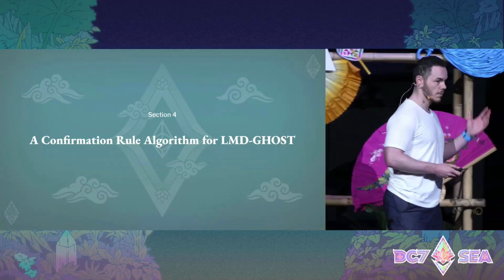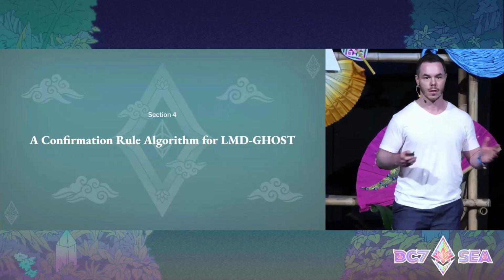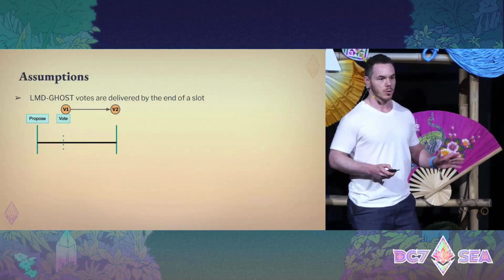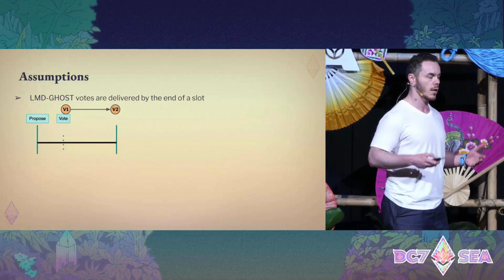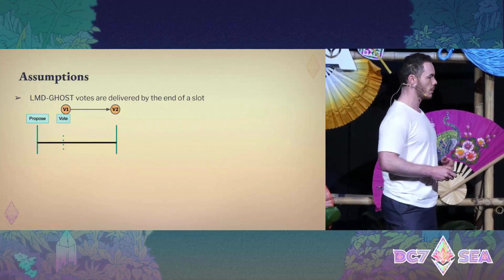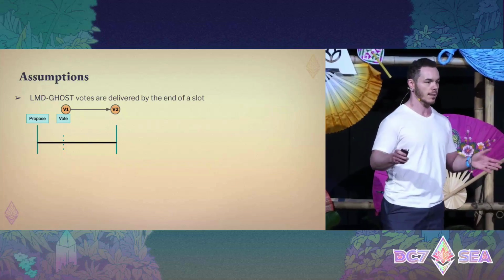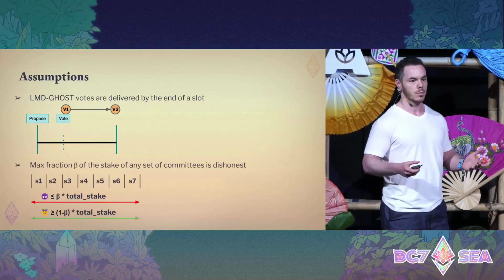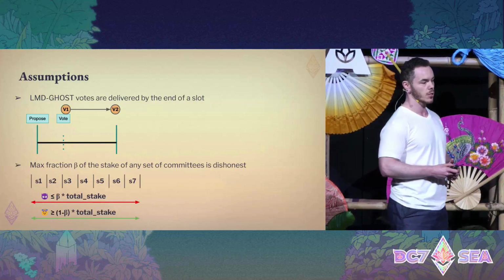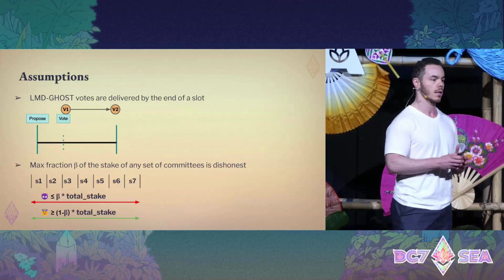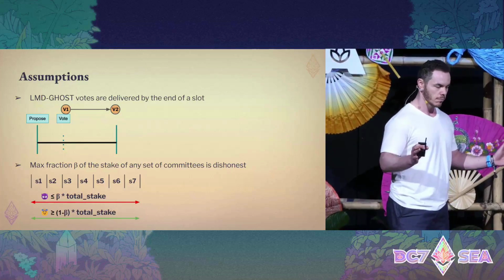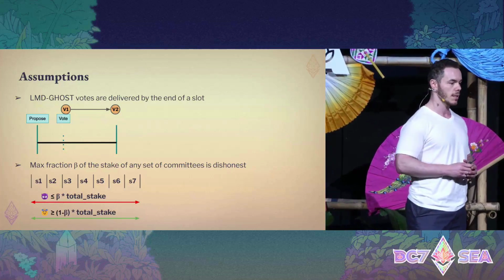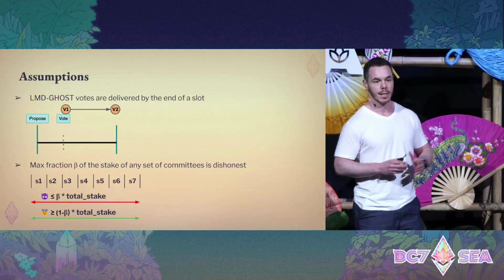Thank you, Luca, for setting the stage with all the concepts we need to understand how the confirmation rule works. So let's start with some assumptions we rely on. The first one: votes sent by validators are received by other honest validators by the end of the slot. The second assumption is that there exists a maximum beta fraction of dishonest stake across any set of committees. So take any set of committees, we assume that at most beta of the stake of these committees is dishonest, and 1 minus beta is for sure honest.